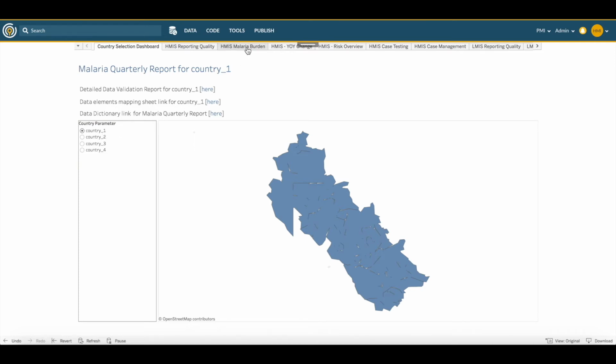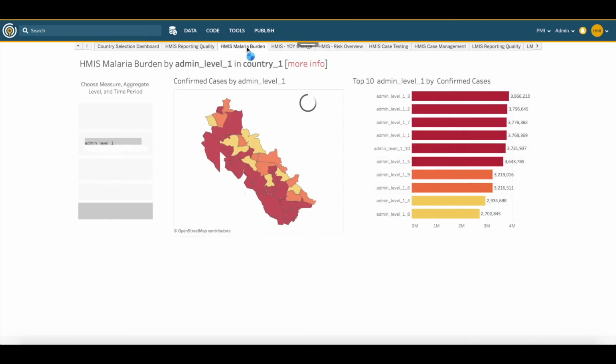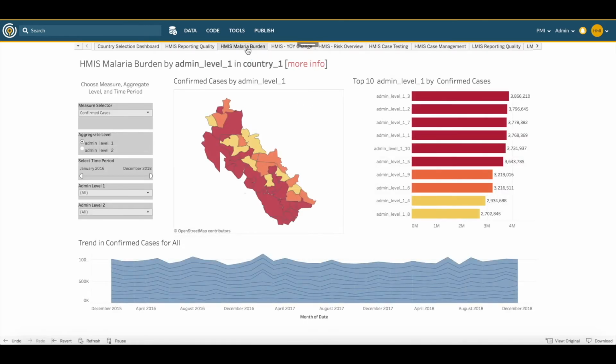The first step is to prepare your dashboard view to answer the question. So we'll go to the top of the report and select the HMIS Malaria Burden tab. Next, we need to ensure that the filters are set up to provide the proper view of the data. For Measure Selector, we want to select Confirmed Cases. At the aggregate level, we're interested in Admin Level 1. Finally, for the time period, we want to look at January 2016 all the way to December 2018.